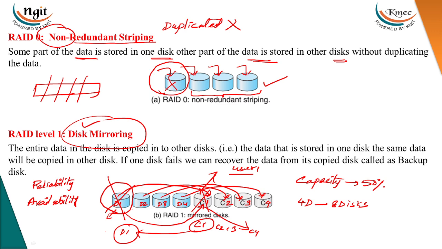So that is called mirroring. Striping means dividing the data into different parts, and each part will be stored onto a different disk. But mirroring means we will copy the entire data in disk 1 and copy it into one more disk.